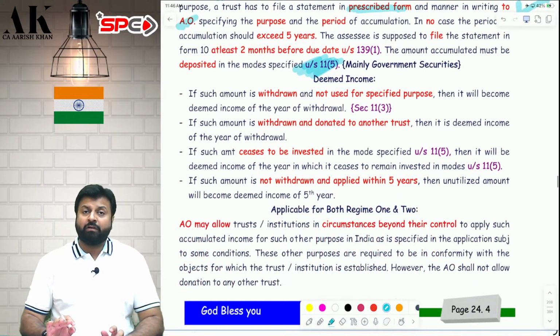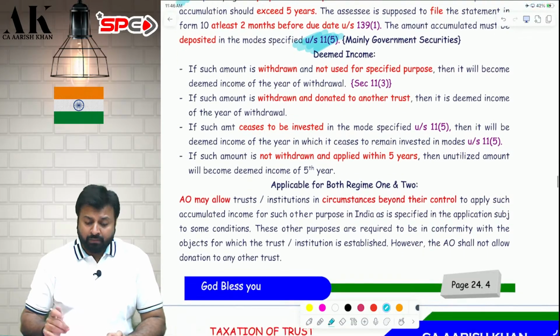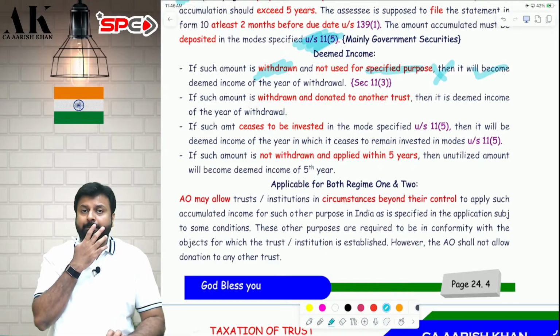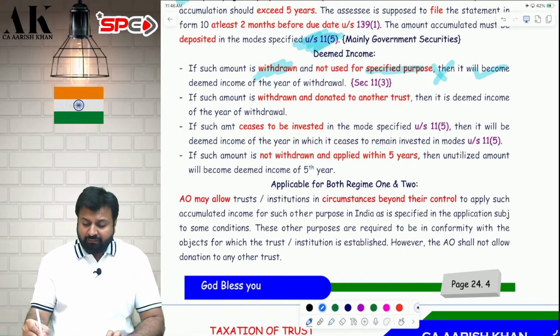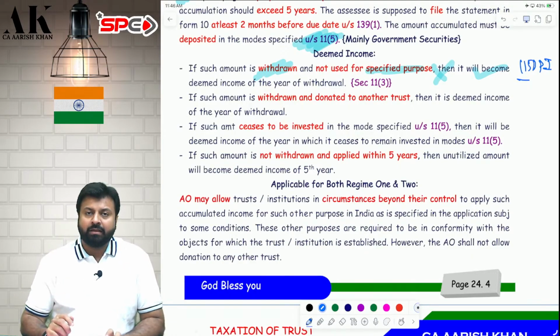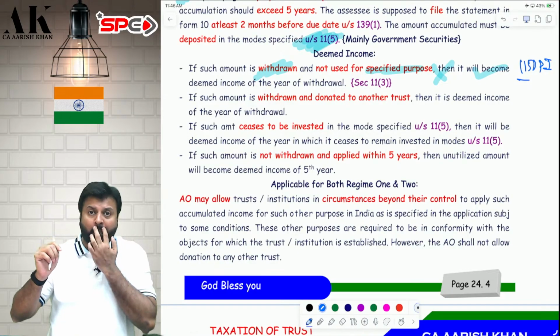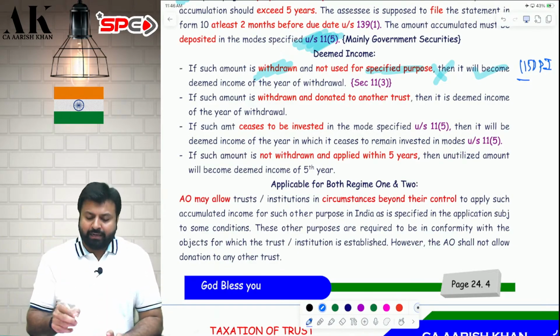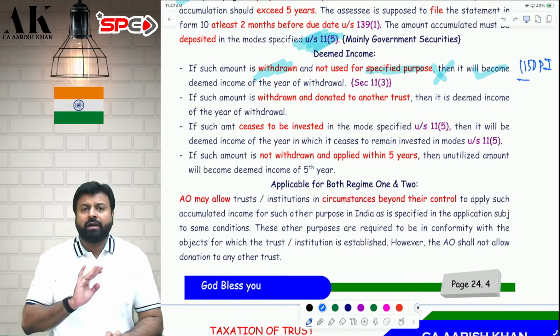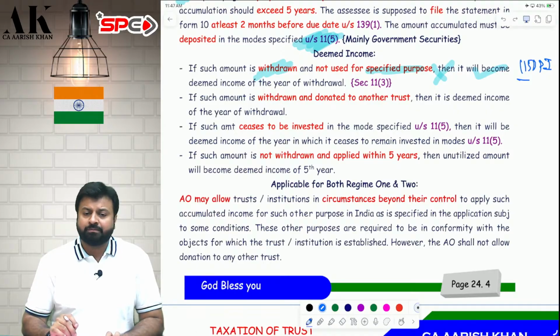Now, in some cases, it will be deemed income. Which cases? If the amount is withdrawn and not used for the specified purpose, it is deemed income. Along with that, section 115 BBI will also apply, and directly 30% will apply to you. Later on, we will interlink that with 115 BBI. If you violate section 11 subsection 2, then 115 BBI will attract, and directly 30% will attract in all these cases without any deduction of any allowances or expenses. Nothing will be allowed to you. Directly 30% tax will be applied on you.